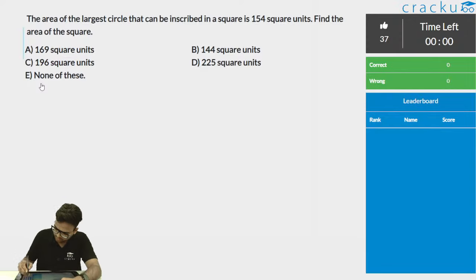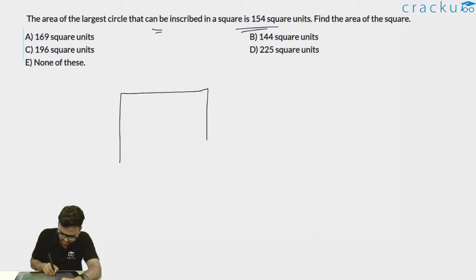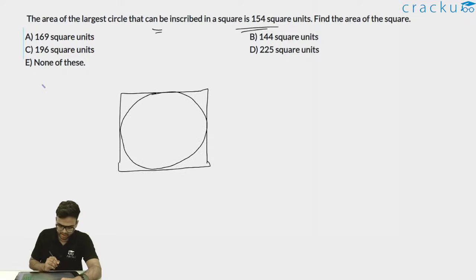So let me just solve this for you. The area of the largest circle that can be inscribed in a square is 154 square units. So let's say this is my square. Again, this is similar to the previous question. So this is my square, and there is one circle which is inscribed in the square. And now it is the largest circle. So largest circle inscribed means basically the circle is touching all four sides of the square. So the area of this circle is 154 square units.